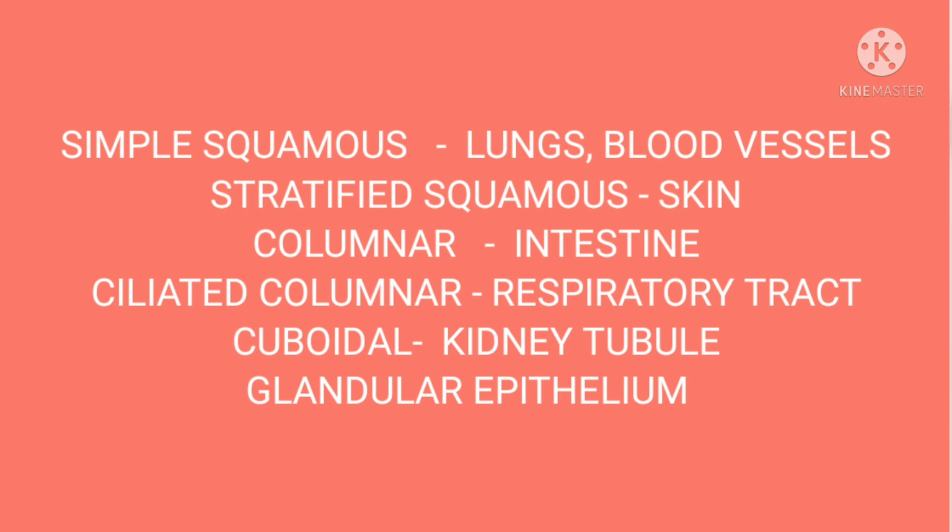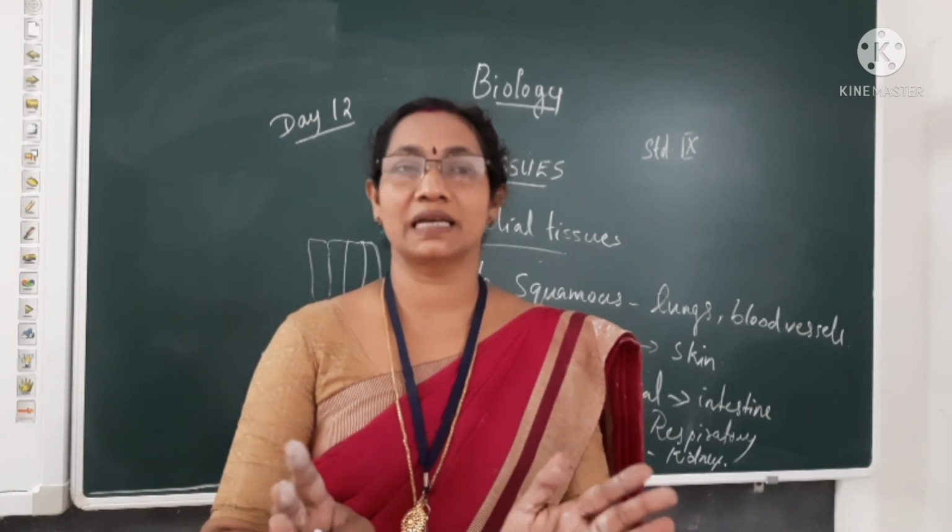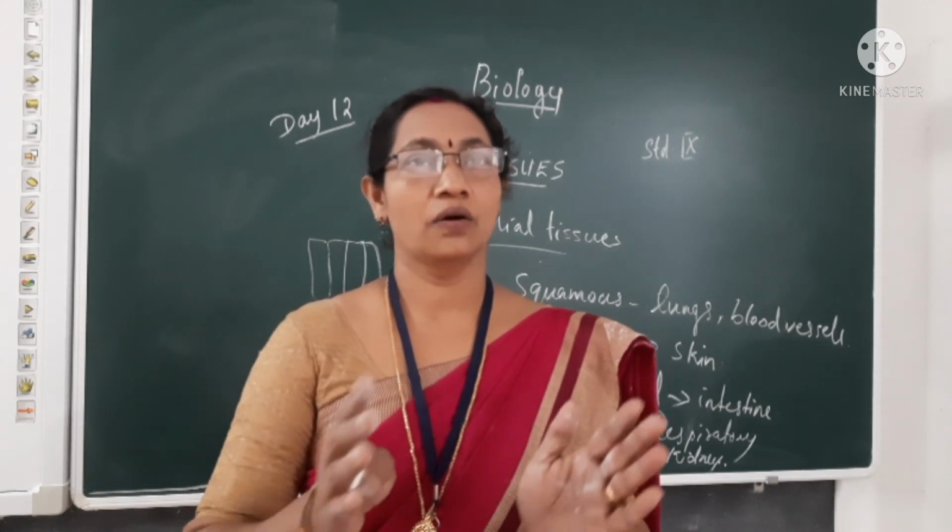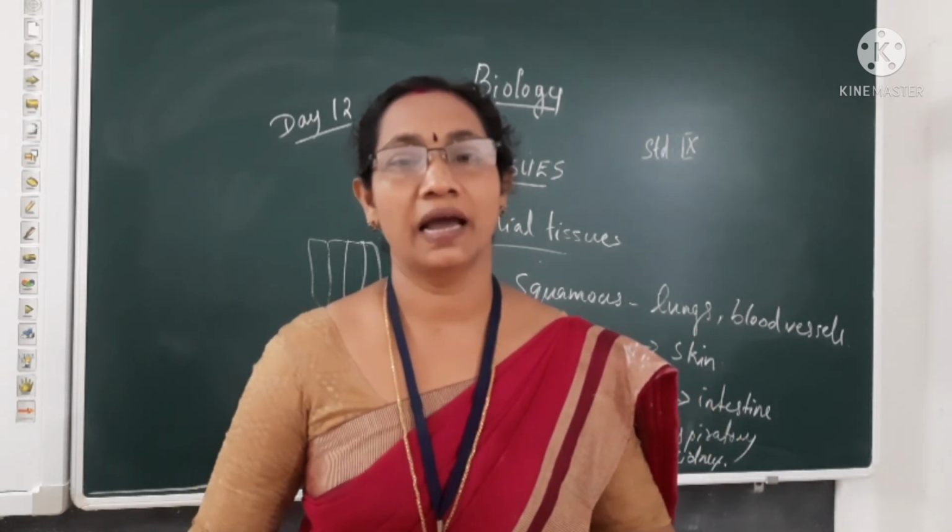Ciliated columnar, present in the lining of respiratory tract. Then cuboidal epithelium, lining of kidney tubules. And also in some regions it forms glandular structures, that is the glandular epithelium. Okay, so the epithelial tissues are the covering layer or the protective layer of the animal's body.